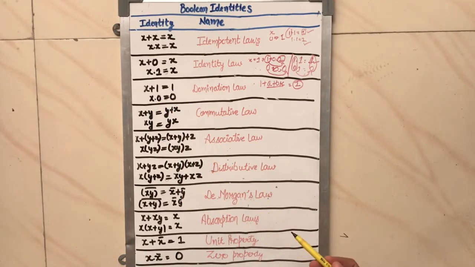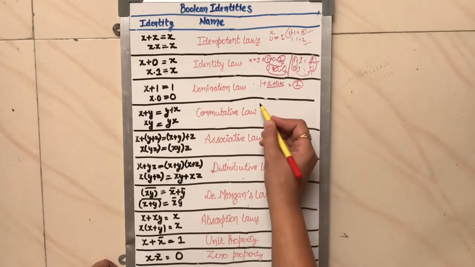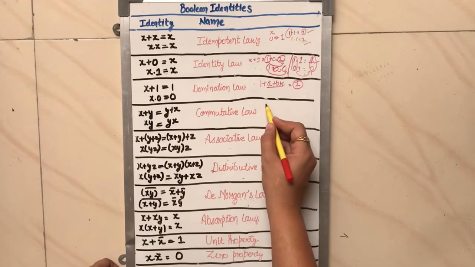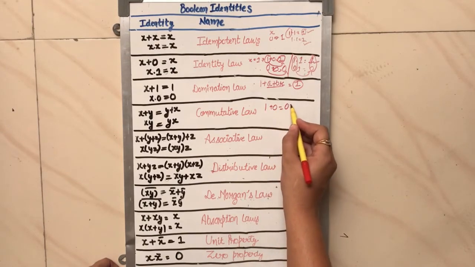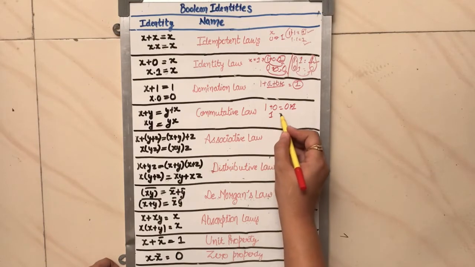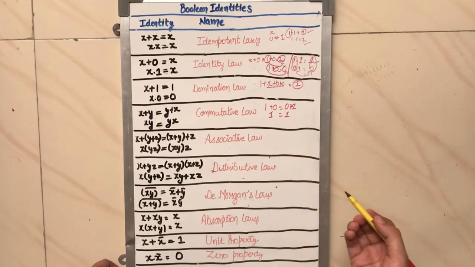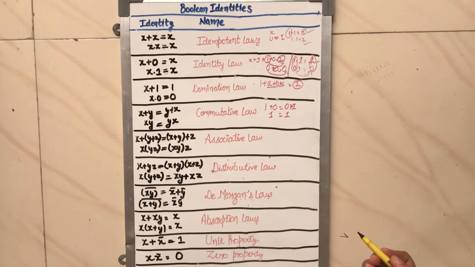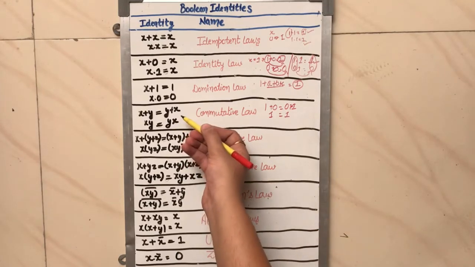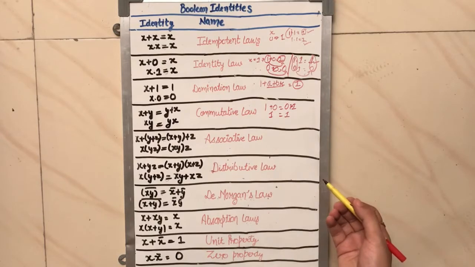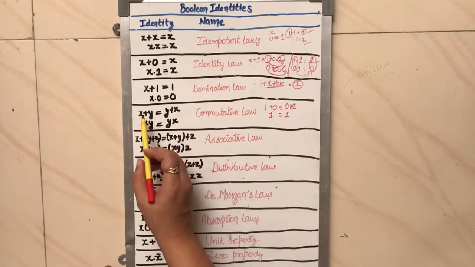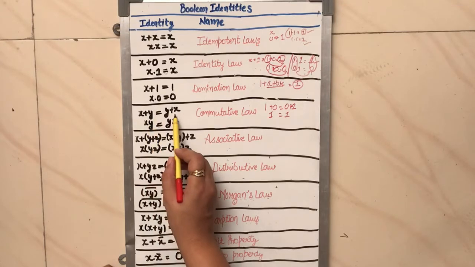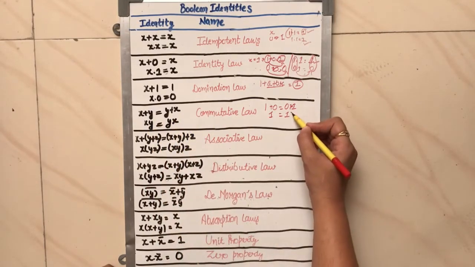Clear? Okay, next is our commutative law. Commutative law is super easy: x plus y is equivalent to y plus x. We can take values, for example, adding 1 with 0 and 0 with 1, we get the same answer, 1 is equivalent to 1. This means the product as well as the sum, our OR function, is commutative. Whether you perform the operation as x plus y or y plus x, you will get the same result, as I proved here.